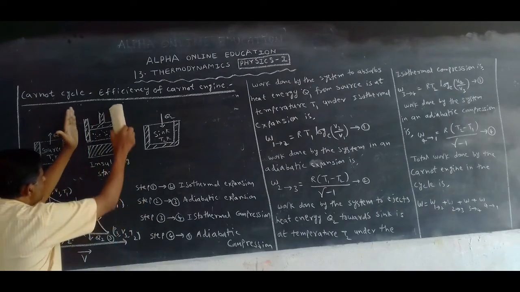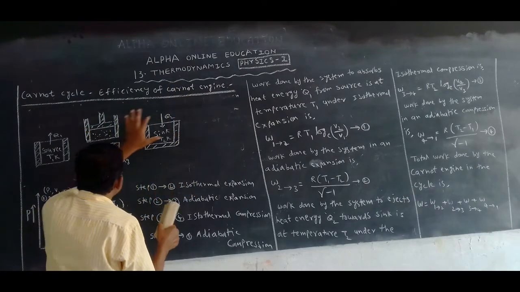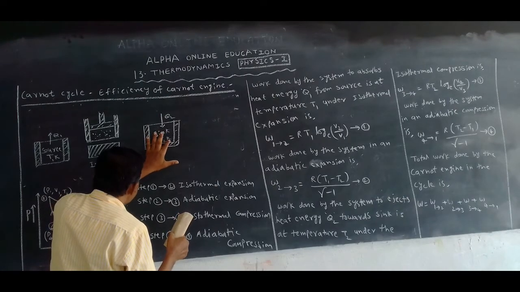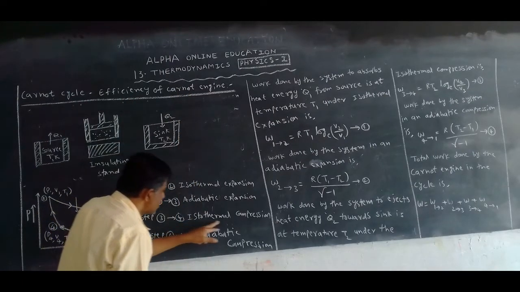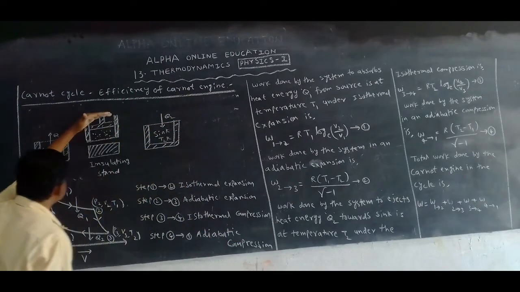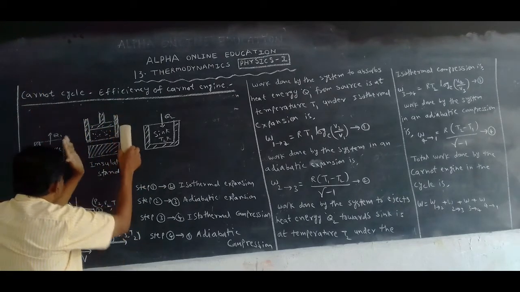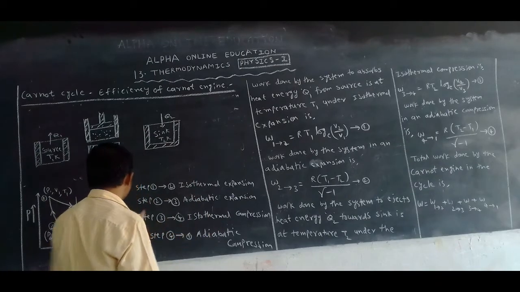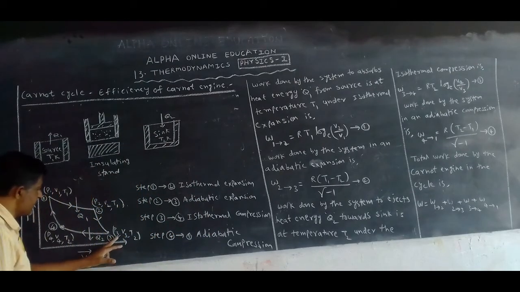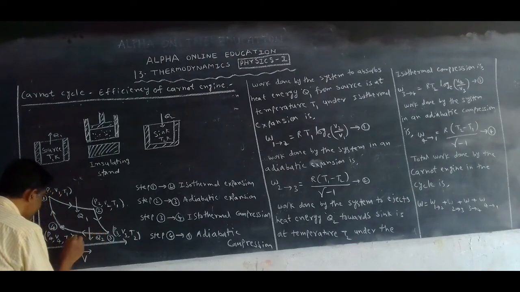After that, you take this working substance on the sink. Here already some heat energy is there, that is given to the sink. Sink is at T2. When this working substance is here, it undergoes isothermal compression. But when it was on the source, what happened? Expansion. Second step, also expansion. The third step here, what happens? Compression, isothermal compression. So the pressure and volume P3, V3 become P4, V4, but in an isothermal process the temperature is not changed. That's why T2 is T2 only.